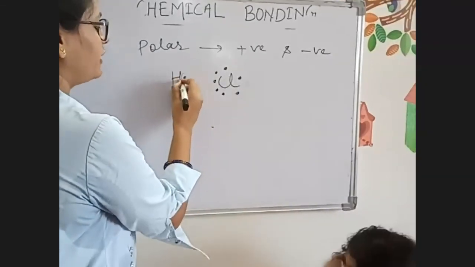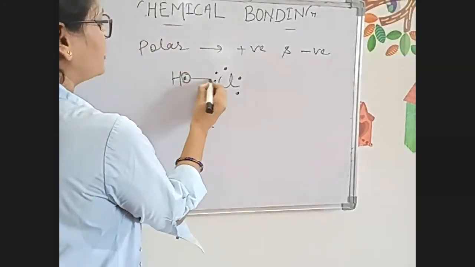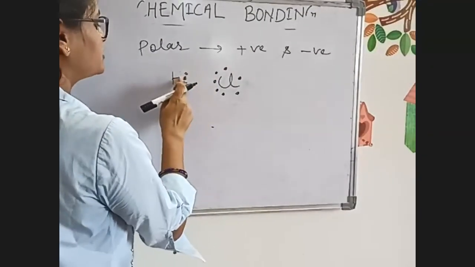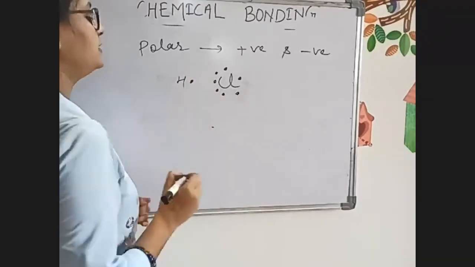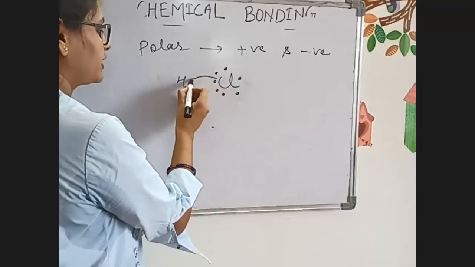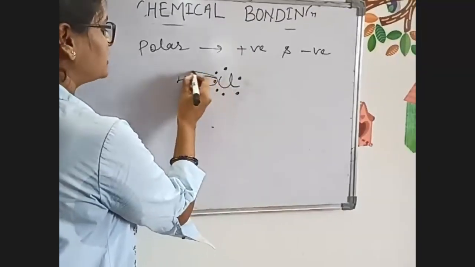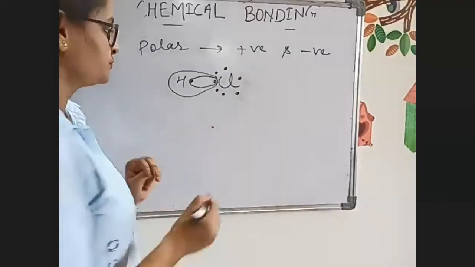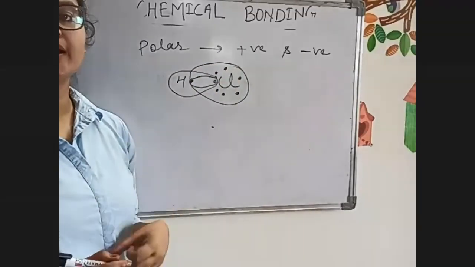Because if transfer happens to chlorine, hydrogen will be left with 0 electrons, and that is not possible. So in this case, these 2 electrons will come in contact with each other and they will share. This hydrogen will have 2 electrons, meaning hydrogen acquires a duplet, and chlorine will have 8 electrons, meaning chlorine has acquired an octet.